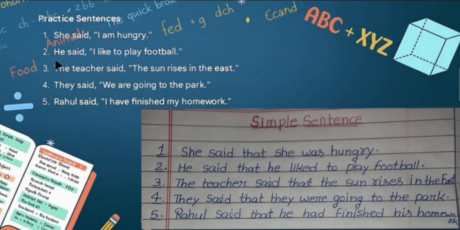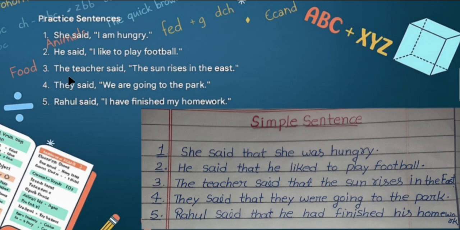Next one is, he said, I like to play football. This sentence is also in simple present tense. Then it will change into simple past tense. Then the sentence will be, he said that he liked to play football. We used liked here because we know we need to use second form of verb in the simple past tense.